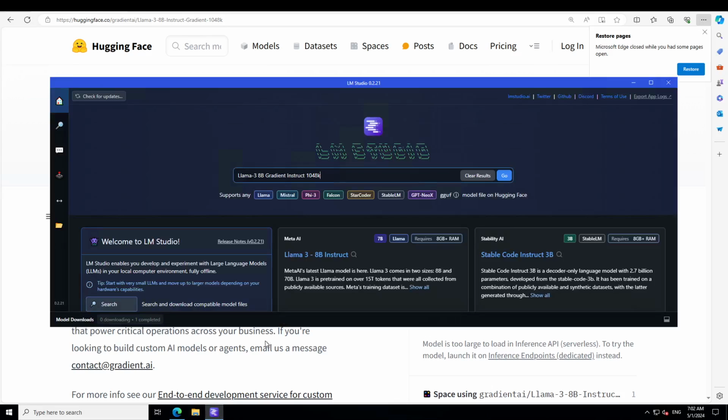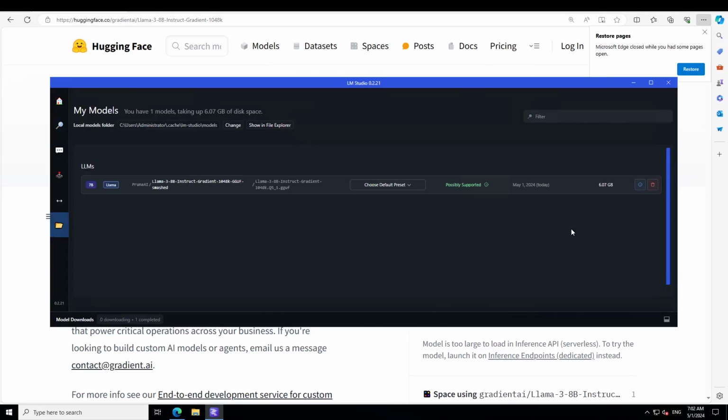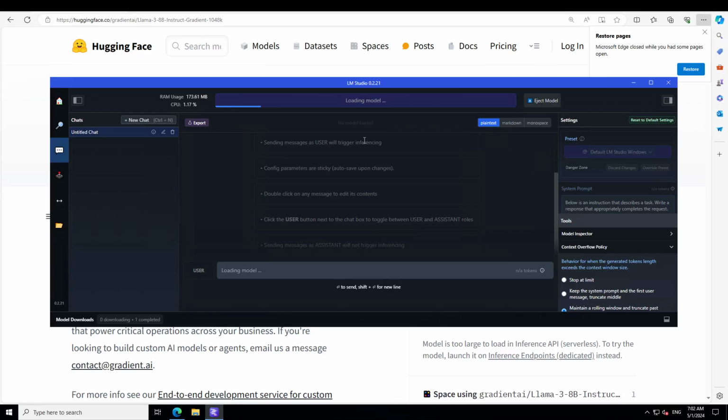So the tool which I'm going to use for this purpose is called LM Studio. If you are not aware of what that is, I have done various videos where I go into detail. Launch LM Studio and then simply type Llama 3 8 billion gradient instruct, and it is going to show you a lot of quantized versions. I already have downloaded one of the good ones in Q5, and this is my file, which is around 6 GB in size.